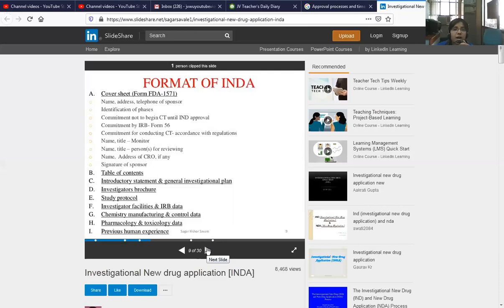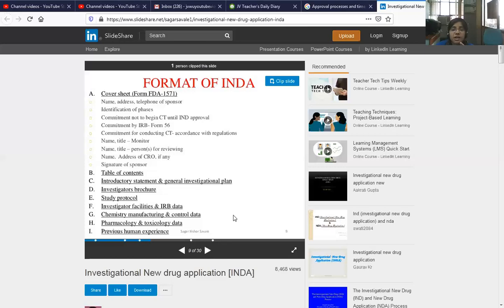Cover sheet: name, address, telephone of sponsor, identification of phase, commitment not to begin CT until IND approval, commitment by IRB, commitment for conducting CT, name, title of monitor, name, title of person and reviewer, name, address of CRO, and signature of the sponsor. Second one is table of content, and third, introductory statement and general investigational plan.